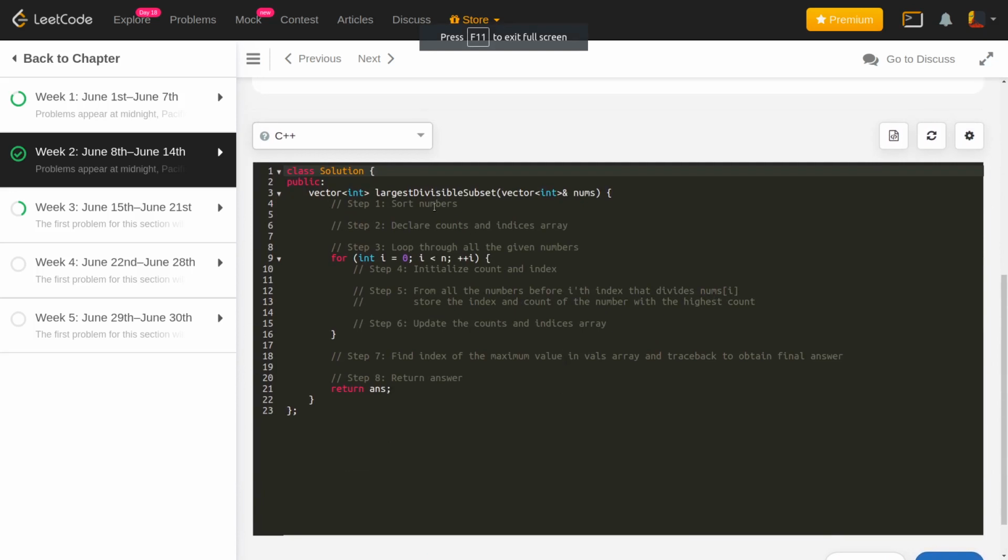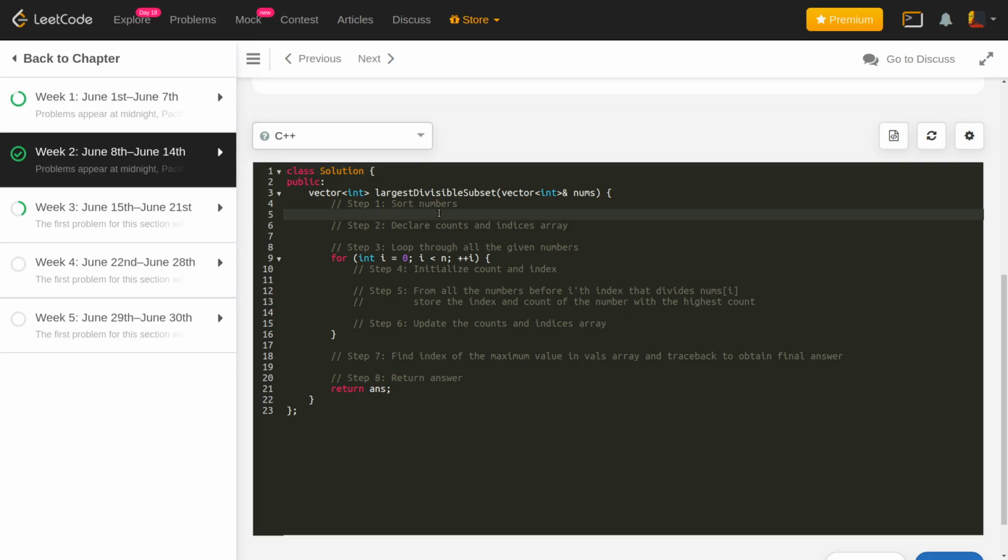Okay, so what I've done here is I've written down the steps for you, so it's easier for you to just follow the steps, write the code and implement it on your own, in case you are new to the competitive programming world. I would really recommend you to pause the video now, follow these steps and try it out on your own. So with that, we'll just start the implementation.